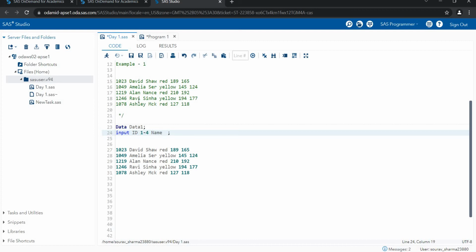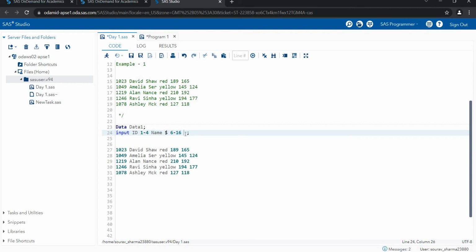Then name. In the name I'm writing the dollar sign first because name is a character value. Then I'm writing 6 to 16. By 6 to 16 you can see here, let's suppose I selected from here, and now in the right hand side you can see column 6. If I select more, it shows me how many columns we have: 16. So this is the length of my name, and that's the reason I write 6 to 16. If your name length is bigger, you can write the particular range.